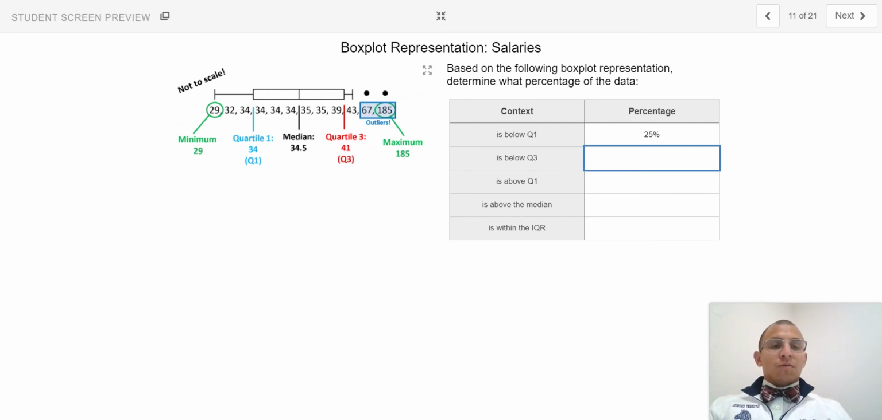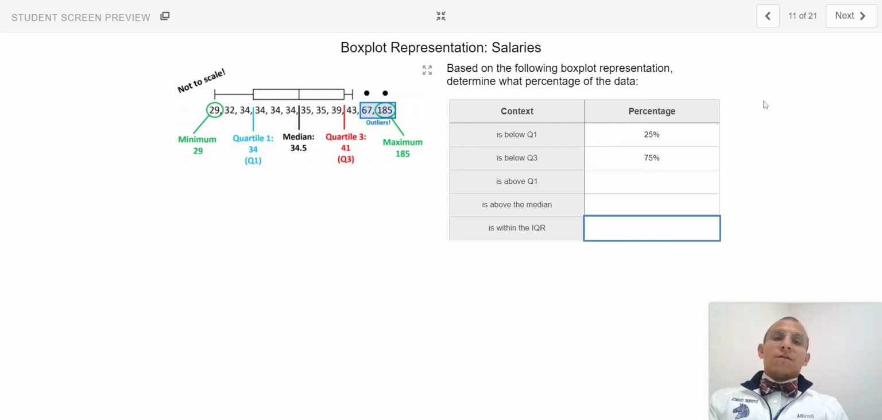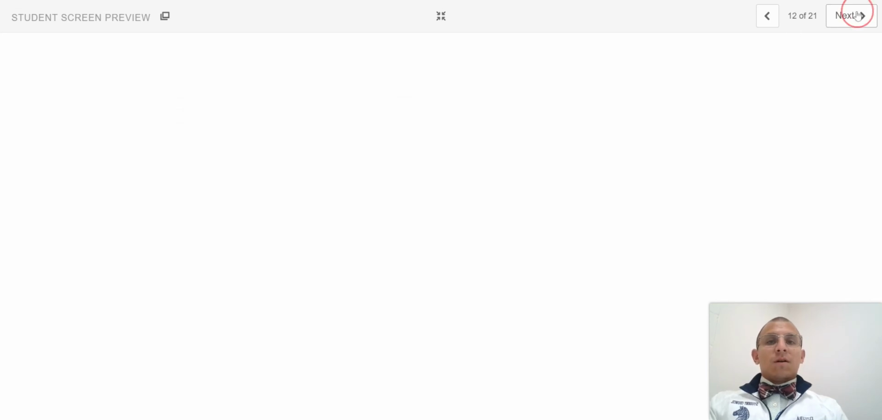Below the third quartile would represent another 25% on top of the median. So in total, that's a complete value of 75%. And I will leave the last three for you to work through.